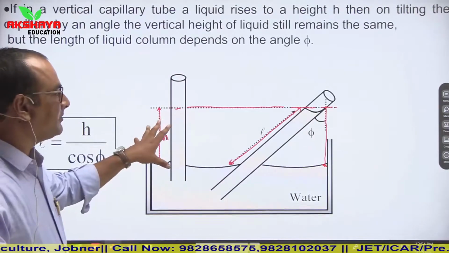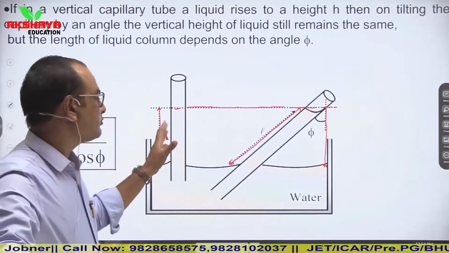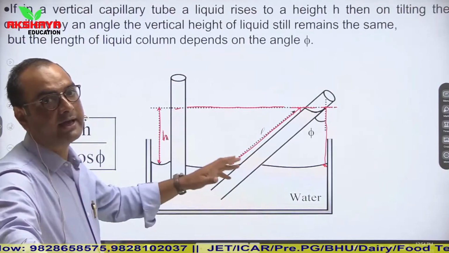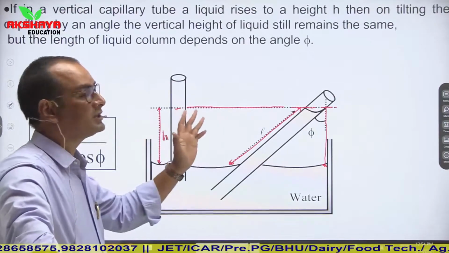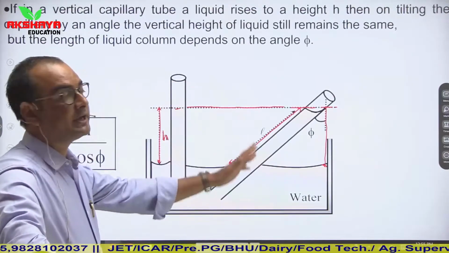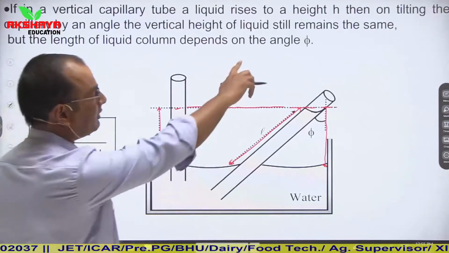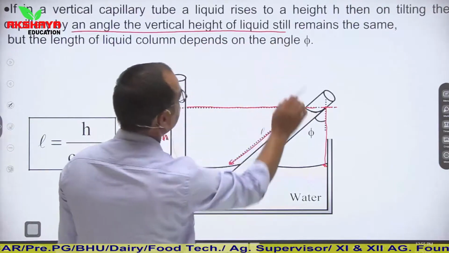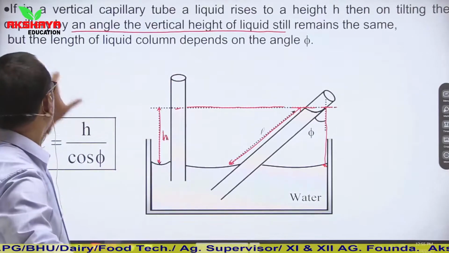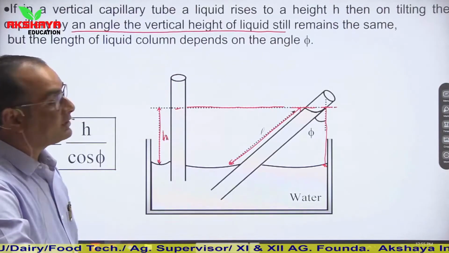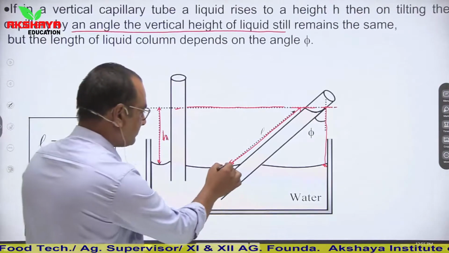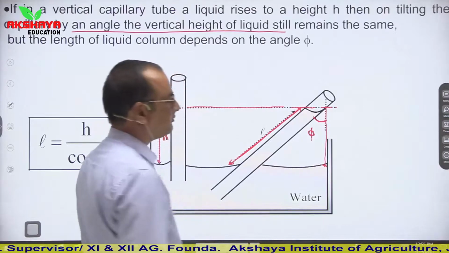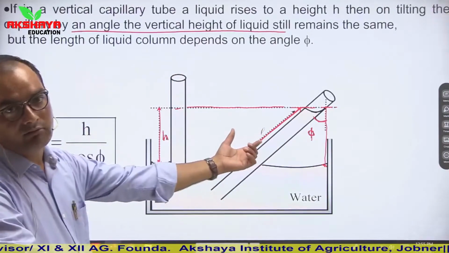So you have to keep in mind, if you are given any pattern of question and you are asked what is the level of water or liquid rising, then you should know that in both the conditions vertical height will be same. If it is tilted, then vertical height of liquid still remains the same. But the length of liquid column depends on the angle phi, which is made by the capillary tube with the vertical.